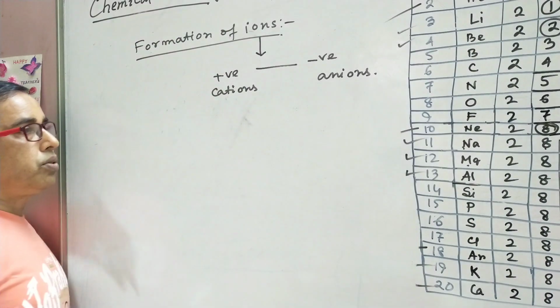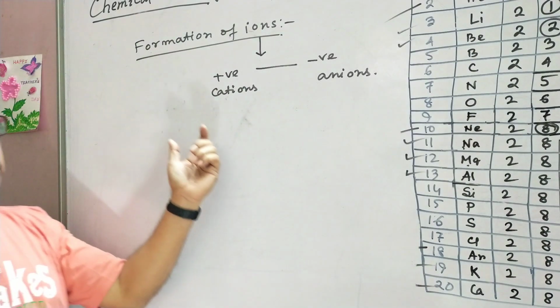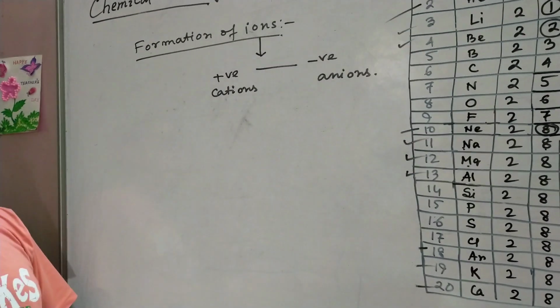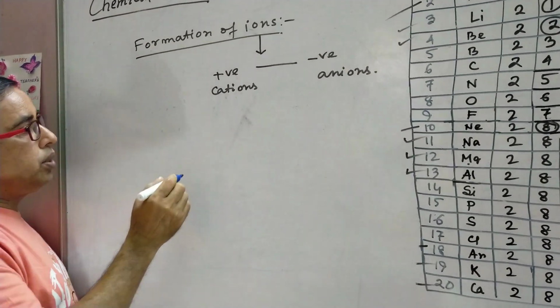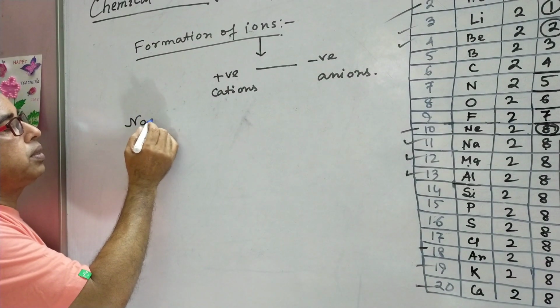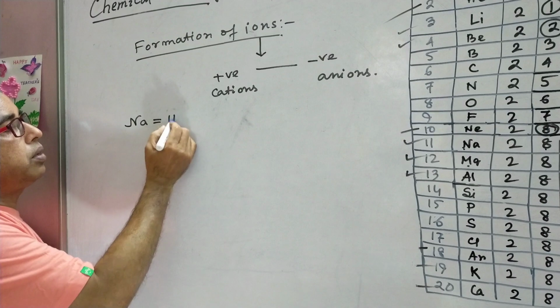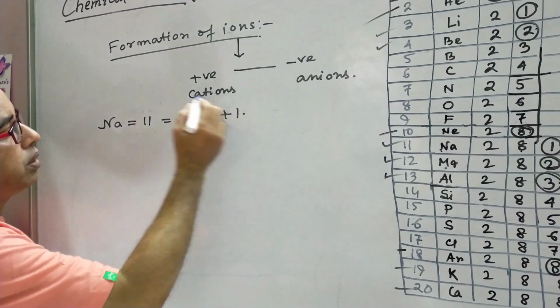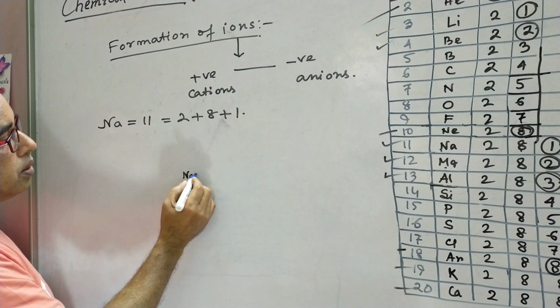At first, how are the cations formed? Only the metals can form the cations. Why do they form cations? I can explain it with an example. At first, I want to go with sodium. Sodium has atomic number 11, so the electronic configuration is 2 plus 8 plus 1. We can draw it like this.